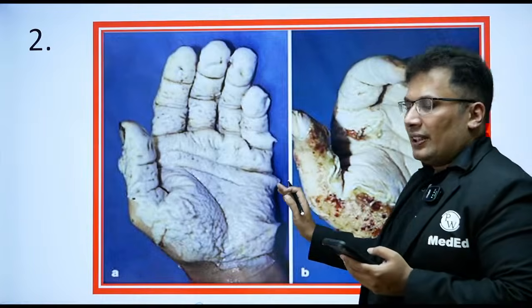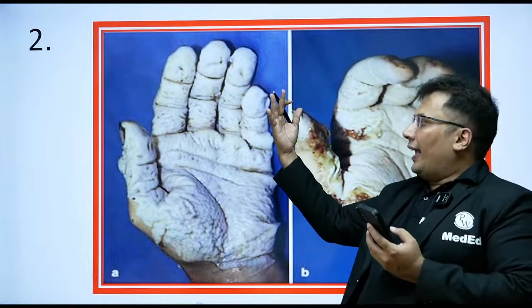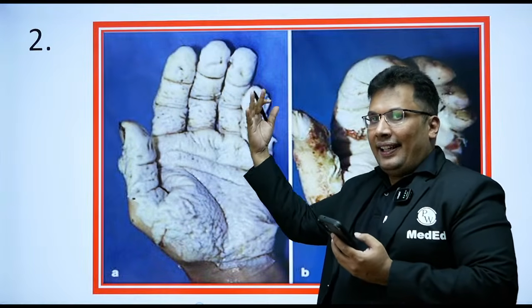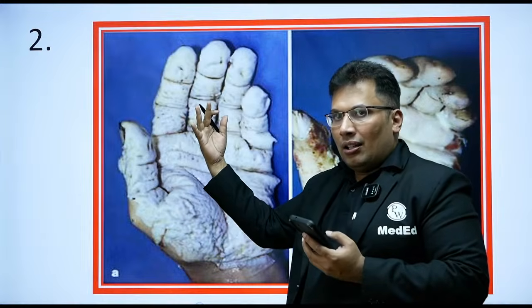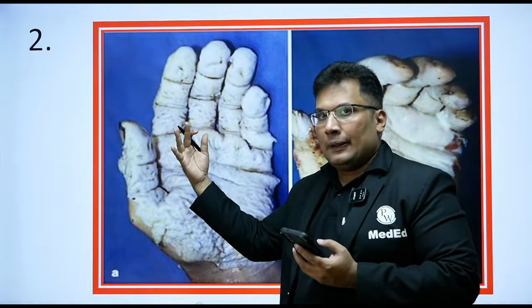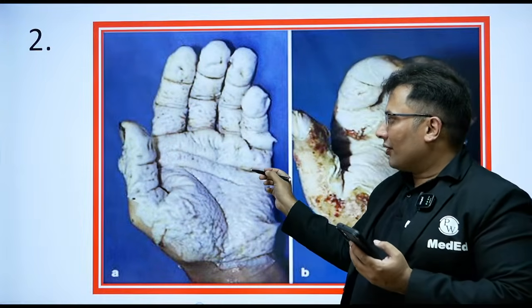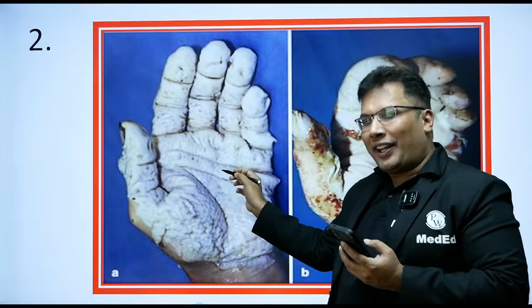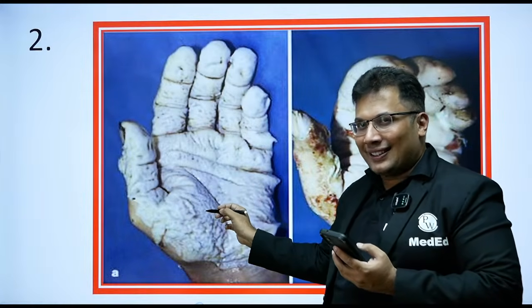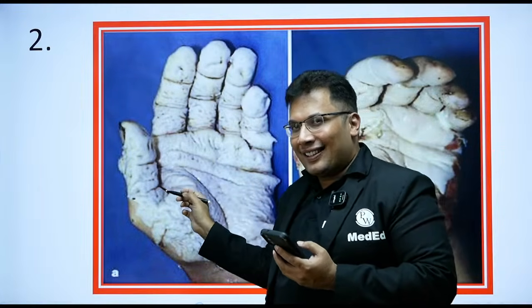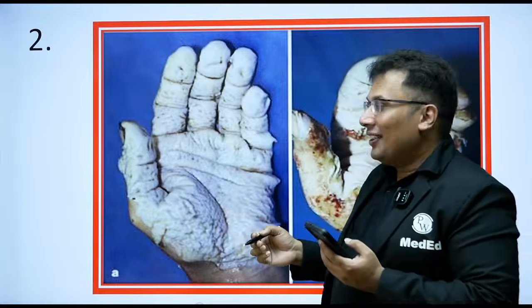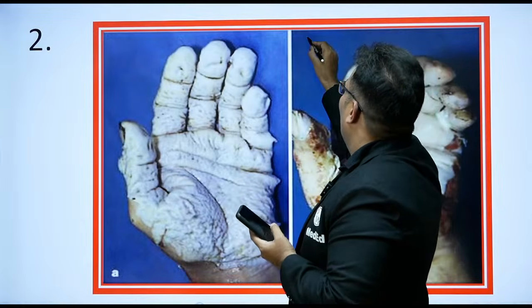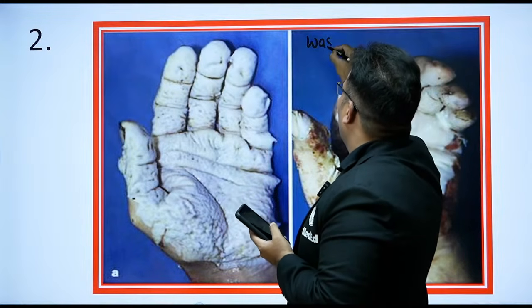Then look at this now, this finding. Look at the hand. The hand has a sodden and bleached appearance. You can see the bleached appearance and it looks very heavy, watery. What is this known as? Watery hands. Sodden hands. So this is known as washerwoman hand.